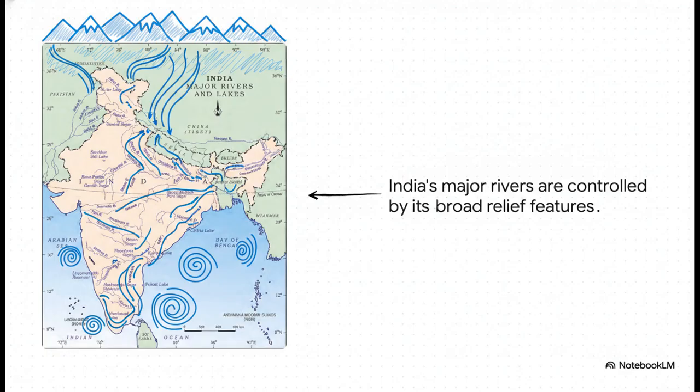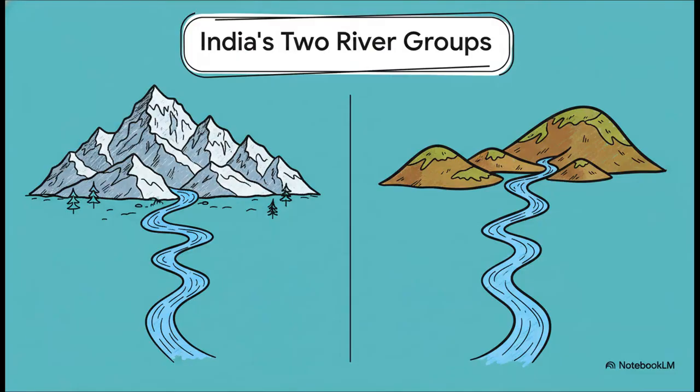A large number of these rivers start from the Himalayas in the north, and another group of rivers starts from the peninsular plateau in the south. This is the main way we classify them. So, based on where they originate, we divide the rivers of India into two major groups. The first group is the Himalayan rivers, and the second group is the peninsular rivers.